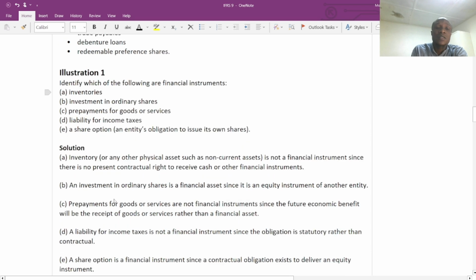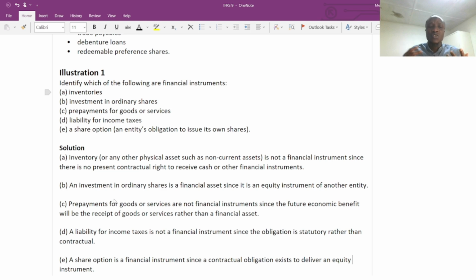Now, illustration. Identify which of the following are financial instruments. Inventory, investment in ordinary shares, prepayment of goods and services, liability for income taxes, a share option. A. Inventory or any other physical asset such as non-current asset is not a financial instrument because there is no present contractual right to receive cash or other financial instruments. It's very clear. Our inventory, we are going to account for it in our books, but we don't have obligation.